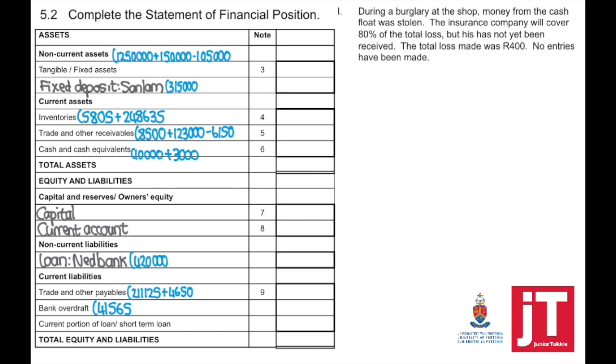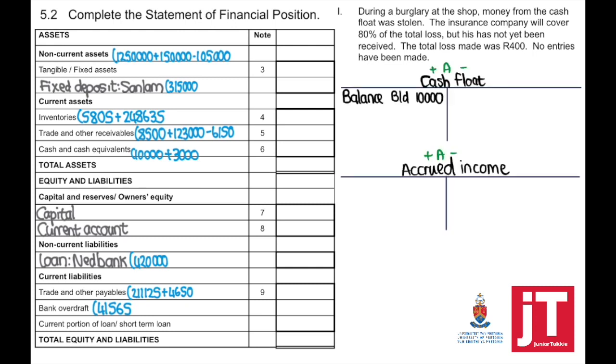Adjustment number 1. During a burglary at the shop, money from the cash float was stolen. The insurance company will cover 80% of the total loss, but this has not yet been received. Total loss made was 400. No entries have been made. So what needs to happen here? First, we need to show that money was stolen from the cash float. The original amount must be taken from the cash float, which means cash float will be credited and loss due to theft is going to be debited.